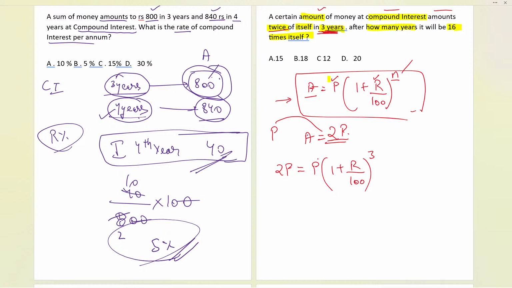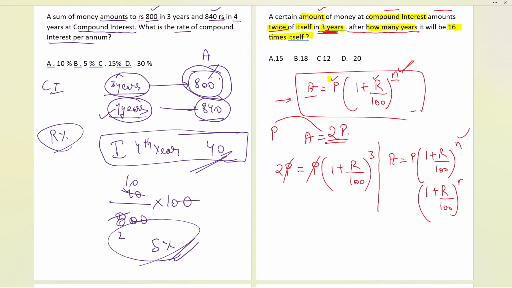Can I solve this part? Yeah, P and P we can cancel and we can solve it. But let me tell you the next condition. It is saying after how many years? Now the second condition is that we need to find the time. Amount is equal to principal, again the formula, 1 plus R by 100 raised to the power of N. N we don't know now. Rate, do we know? No, rate also we don't know. So it's fine, rate we'll write R only. N is the time, we'll also write N only.